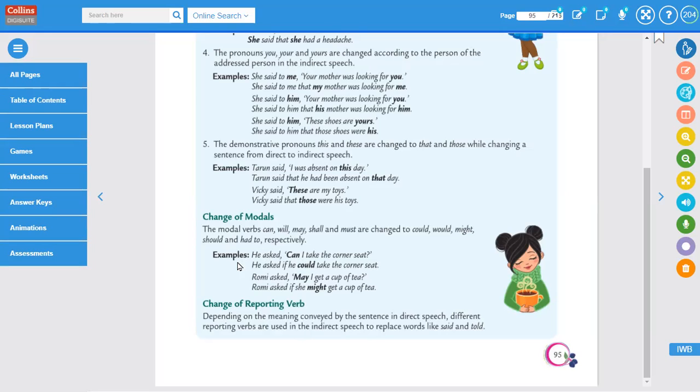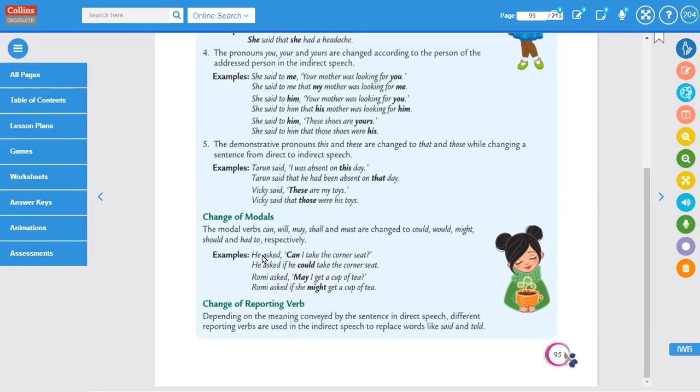Let's look at these two examples. He asked, can I take the corner seat? He asked if he could take the corner seat.